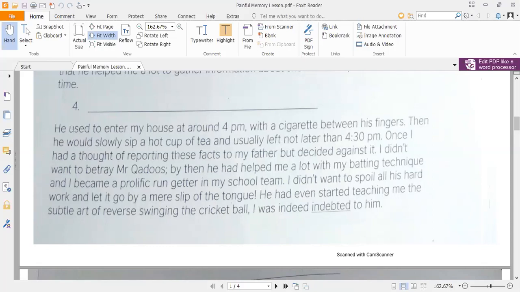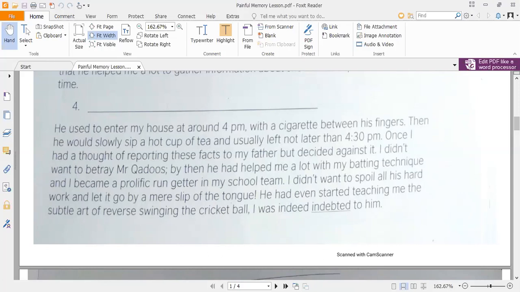I didn't want to betray my Mr. Kudus. Now he explains why he didn't want to do that: he didn't want to betray his teacher, Mr. Kudus. By then he had helped me a lot with my batting technique, and I became a prolific run getter in my school team.